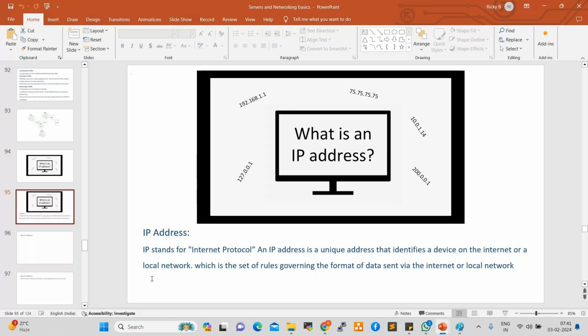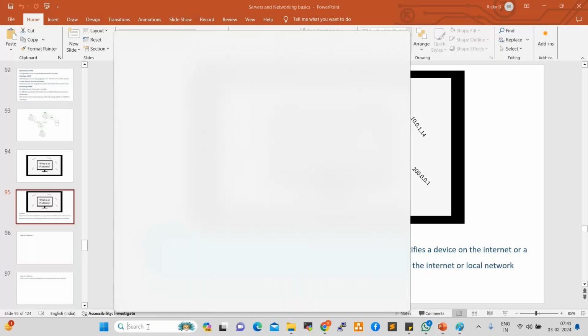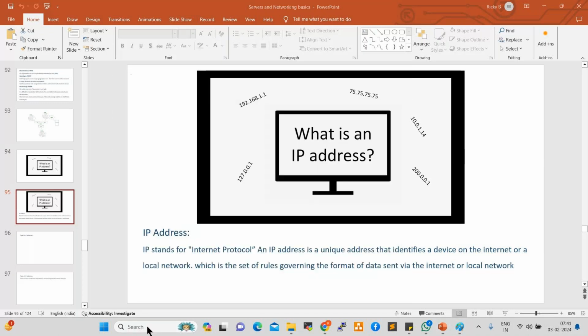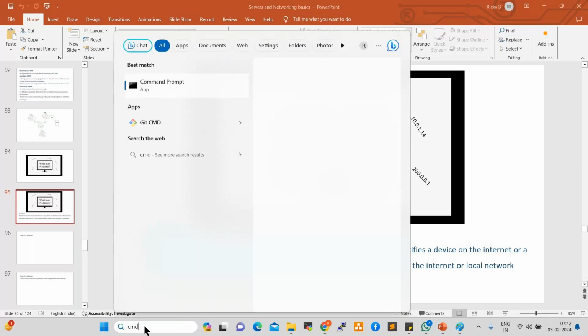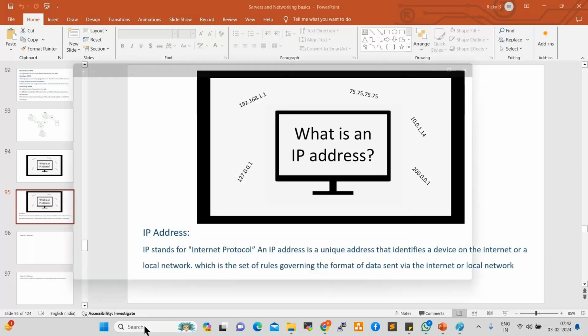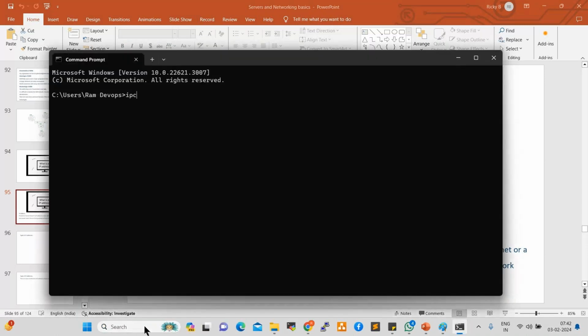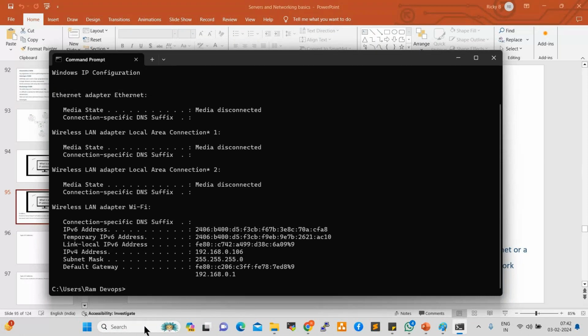Without an IP address, we cannot connect to our network. For example, if I search here CMD, command prompt, and then ipconfig, I can see my IP address here. This is the IP address of my system, IP version 4, right? So this is a class C IP address. We discussed IP classes also: class A, class B, class C, class D. This is class C, right?